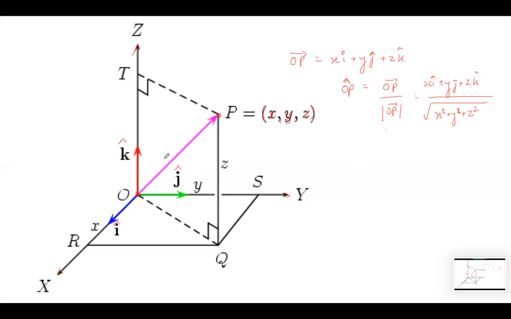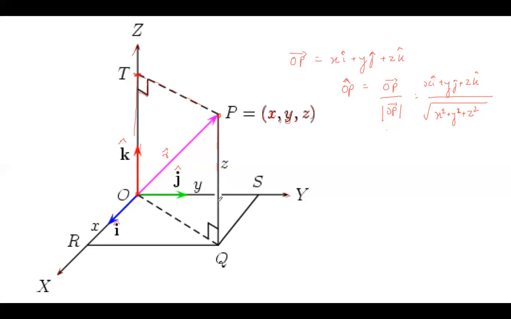So basically, let's say this is a vector r. First of all, you draw a perpendicular from this vector onto the z-axis. The length from O to point T is the component of vector OP along the z-axis.